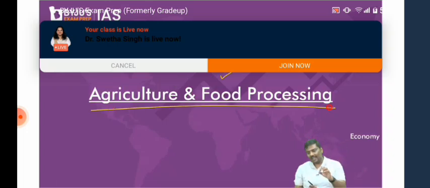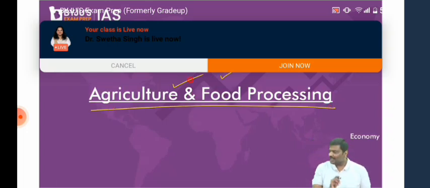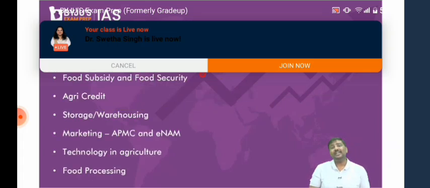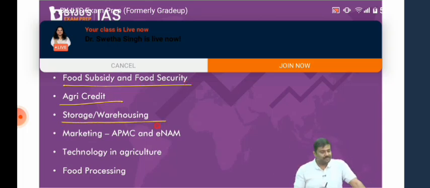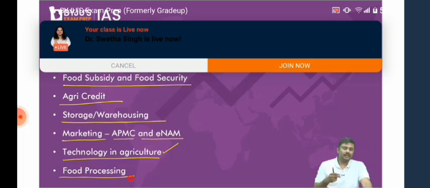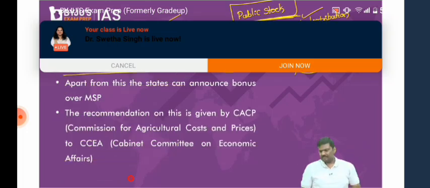That is agriculture and food processing. What are the topics I'll be covering under agriculture? MSP, which we just discussed; let's have a complete idea about what MSP is. We'll discuss food subsidy as well as food security, agriculture credit, storage or warehousing, marketing, APMC as well as eNAM, technology in the agriculture sector, and then food processing. Now let's start. What is the idea of MSP? What's the concept of MSP?